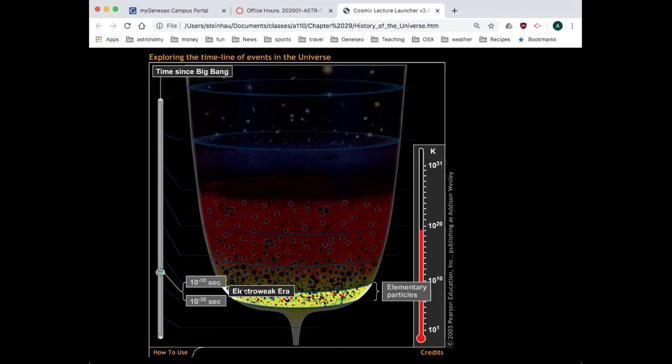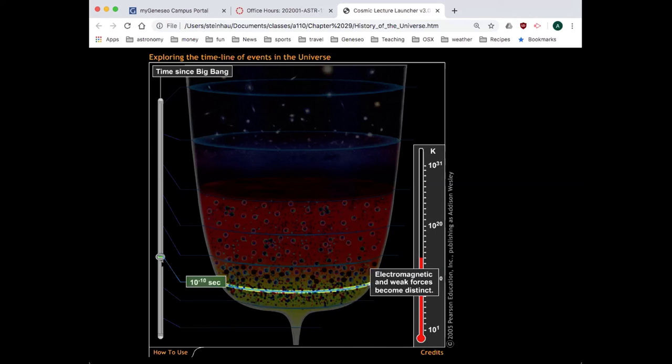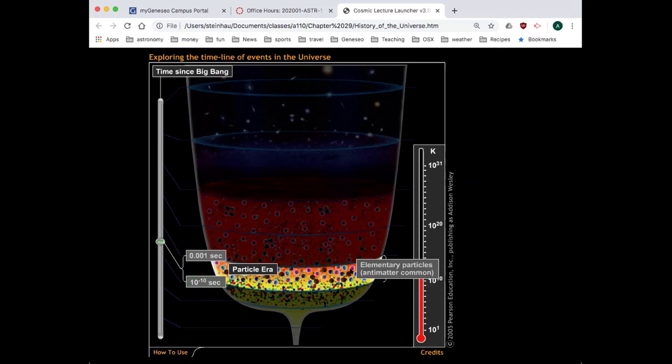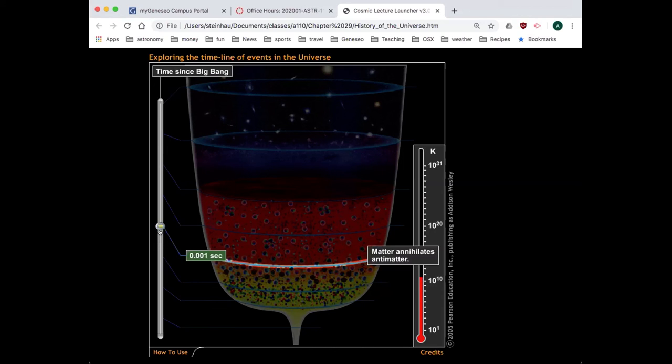Electroweak era, the era when the electromagnetic and the weak force were combined together. These now become distinct at about 10 to the minus 10 seconds, and we have the particle era. Elementary particles, antimatter is common. Again, this is still a quark soup here. Now, the interesting thing happens at 0.001 seconds.